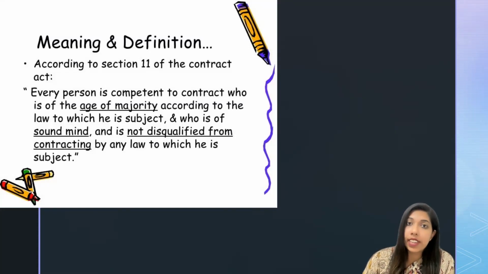So these are the major 3 points. First, he should have attained the age of majority, that is 18 years of age. Second, he should be a person of sound mind, that is, mentally fit. Third, he should not be disqualified by any law from contracting. So these are the major points.